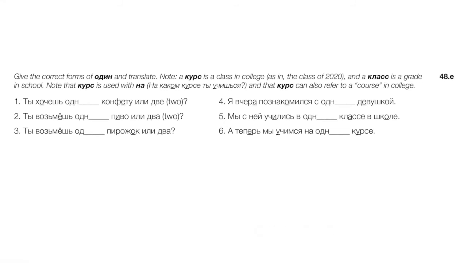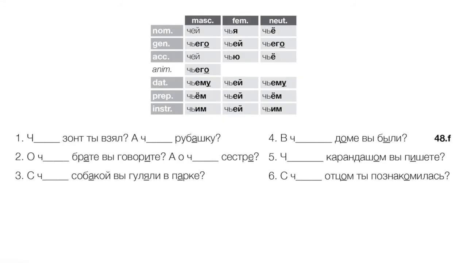Okay, look at the forms of чей, right? Again, kind of tricky, the spelling is kind of weird, but basically we've got a mobile vowel that's dropping out. Everything is kind of squished into a soft sign, and then we add soft endings. So again, spelling looks a little bit tricky, but this is actually quite predictable as long as we just notice that it's soft.